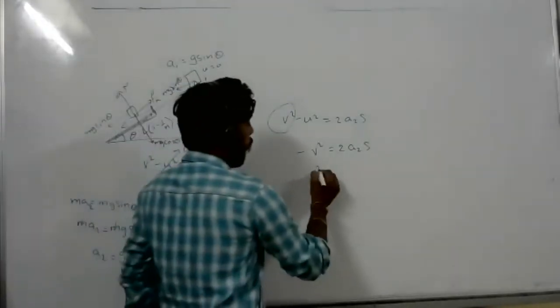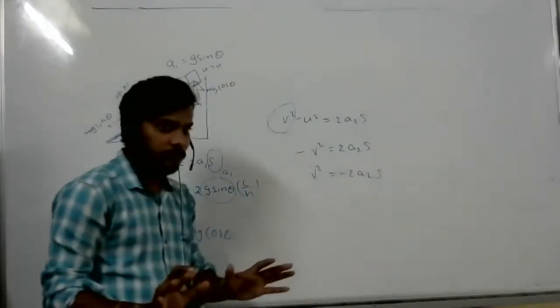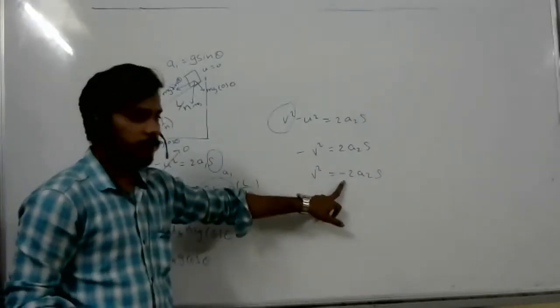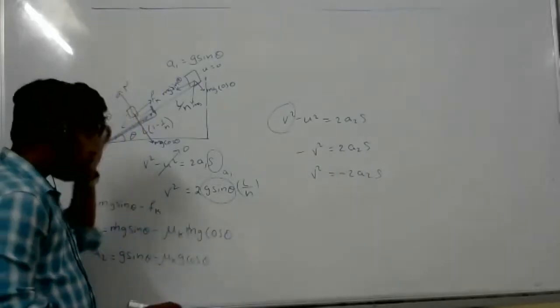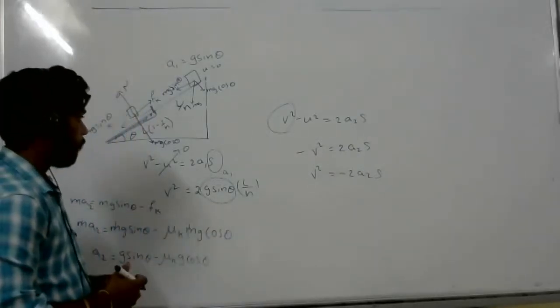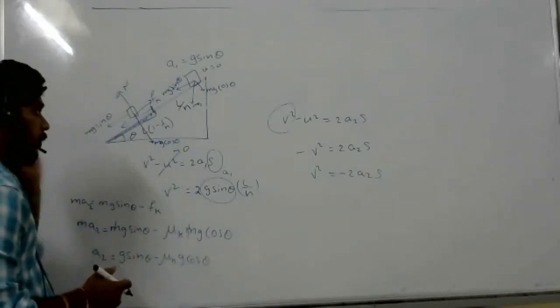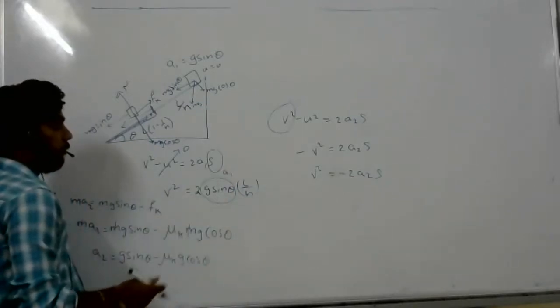So v square is equal to minus 2 a2 s, right? Will it not be minus root of v square? Okay, got it, here v is nothing but that. No, sir, it's correct, sorry.